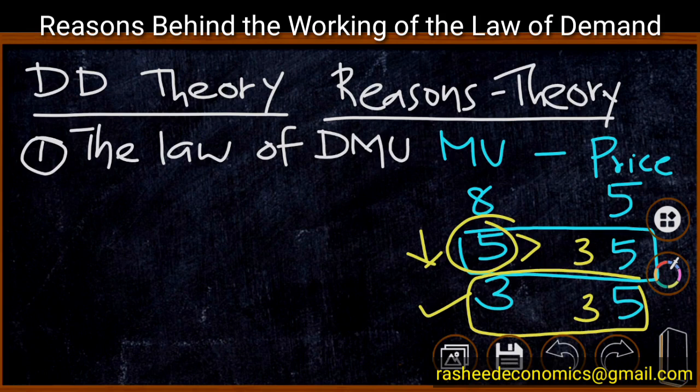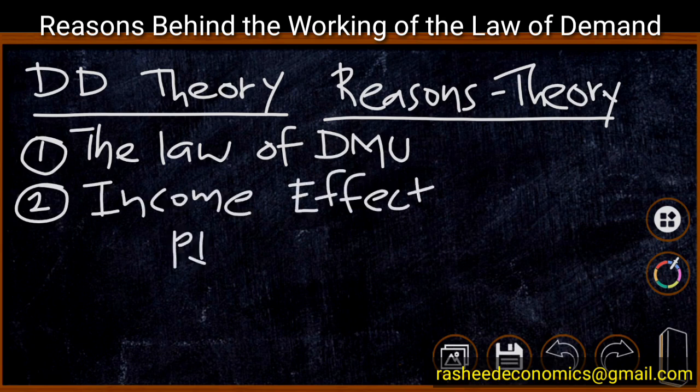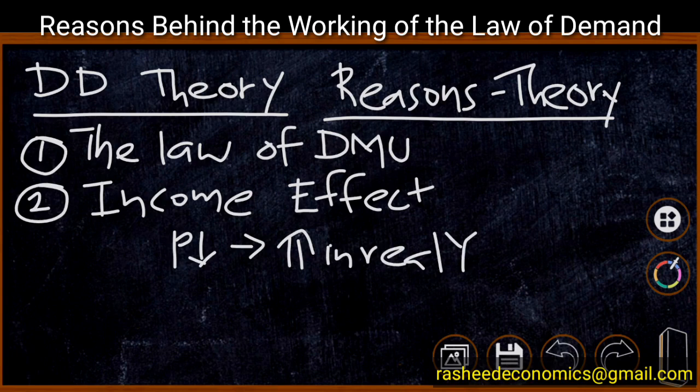This is the inverse relationship between price and quantity demanded, and this is the reason behind the working of the law of demand. The next point related to the working of the law of demand is the working of the income effect. We know that when the price of a commodity falls, this leads to an increase in the real income of the consumer. That means when price falls, the consumer's real income increases, and automatically this increased real income will be used to purchase the same commodity or some other commodities.